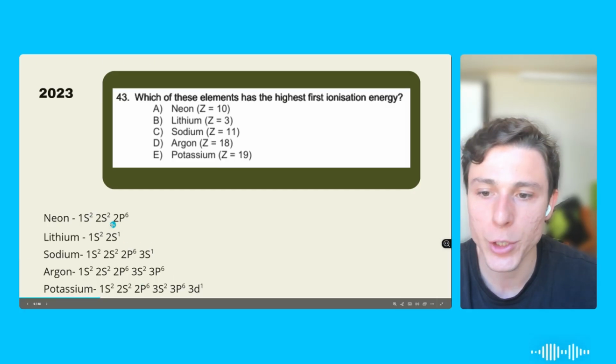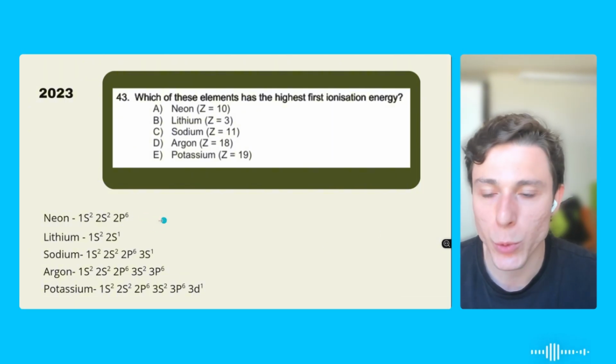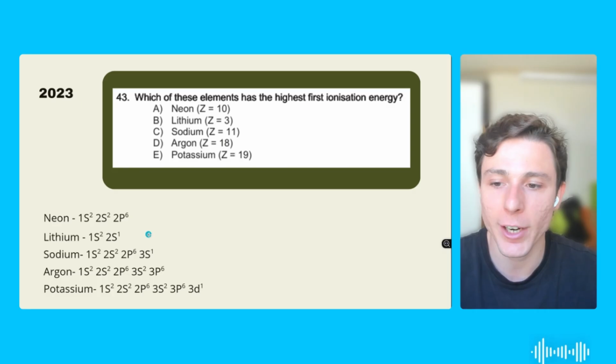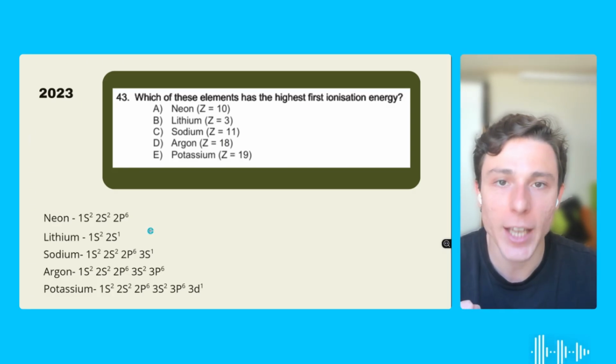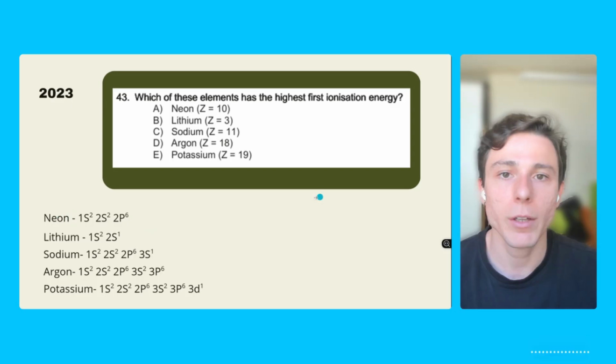They both have their subunits and layers complete with the electrons. But the one that will be harder to remove the electron from will be the one that has its electrons closer to the nucleus, okay? So in other words, the one that has fewer layers. In this case, neon. So letter A is what we're looking for.